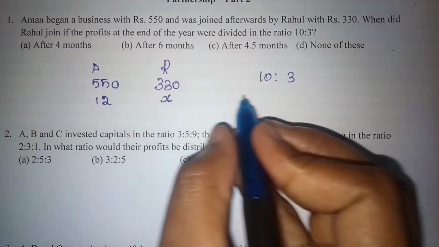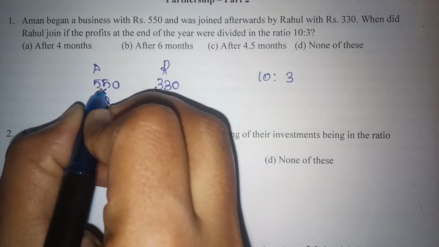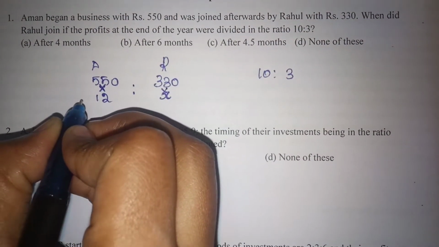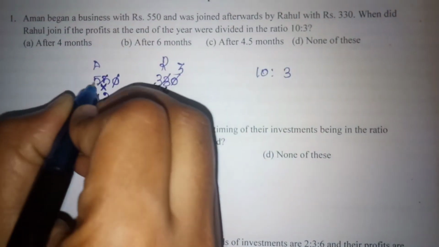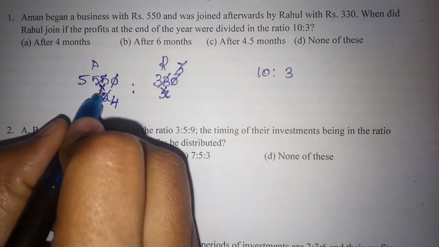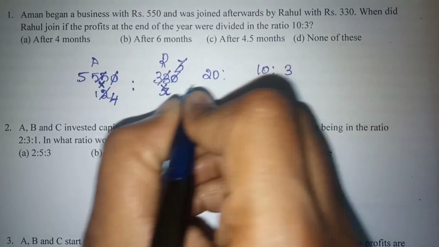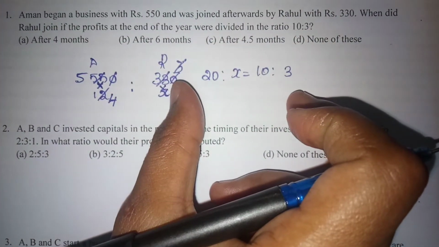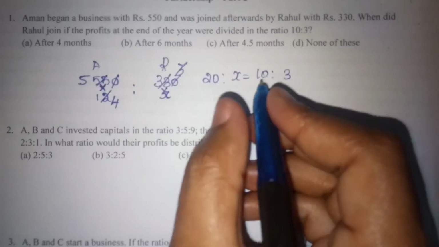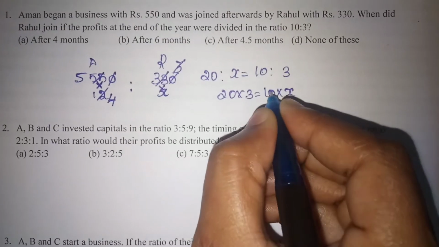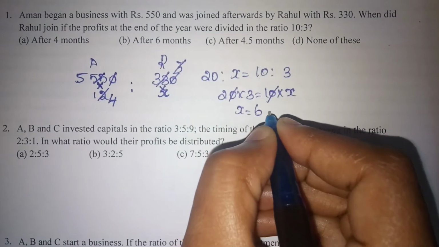So here the profit ratio will be the product of investment amount into investment period. Now I am going to cancel out the common terms, the zeros. Next I am going to divide by 11, then 3 times 5, again with 3. So the final will be 5 cross 4, 20 is to X, which is equal to the profit ratio 10:3. This is equivalent to your proportion. Product of extremes will be equal to product of means. Product of extremes, 20 cross 3. Product of means, 10 cross 5. The zeros get cancelled. So the value of X will be 6 months.